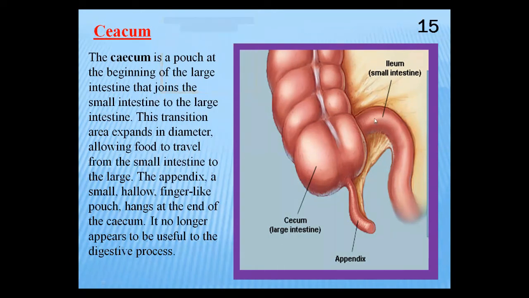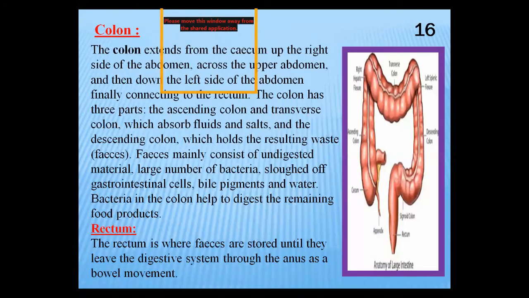The food in undigested form travels into the cecum from the small intestine to the large intestine, and after that the second part is the colon. Colon is on your screen. It is the largest portion. The colon is present in the abdominal cavity.